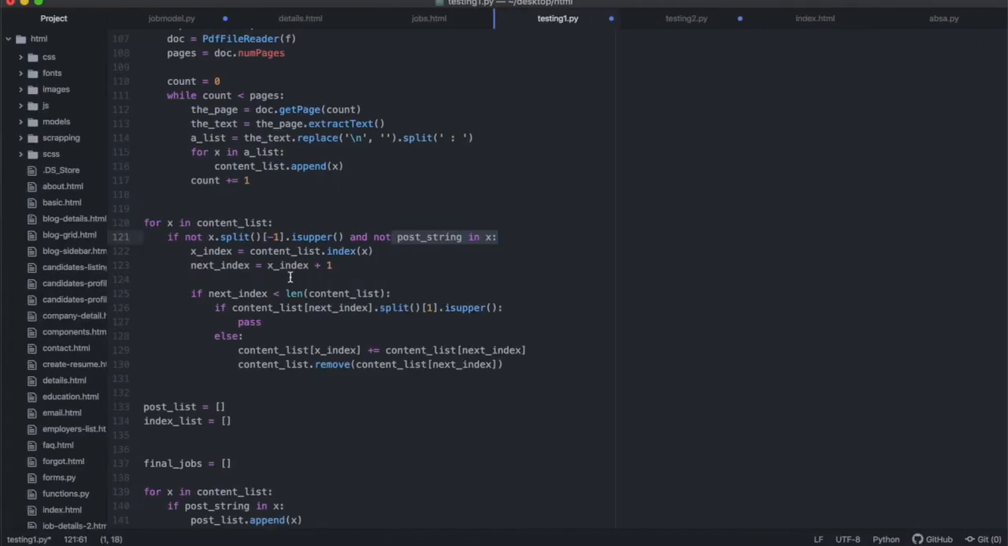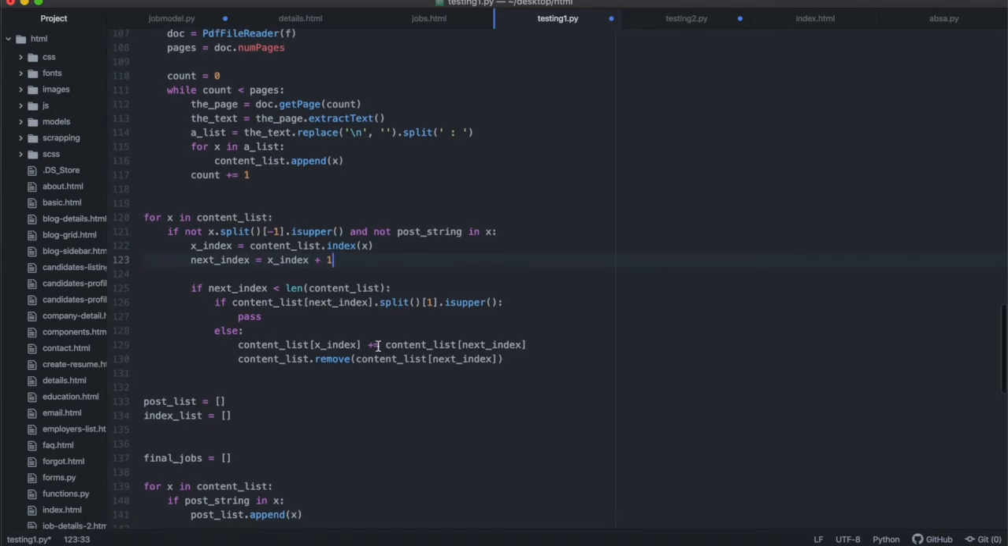So what we're doing over here is taking that index, it's a content list, the index at x, because everything that passes this test will be that index at x. And then we're going to find the x index, which is going to be the index at x plus 1. So we're going to find that index and the next index. Okay, so we're going to find the two things which are split and they're not split by the semicolon.